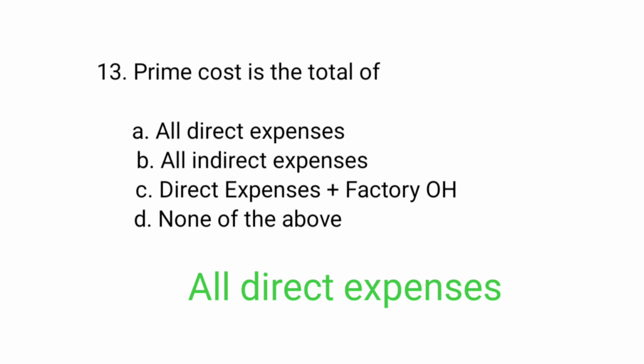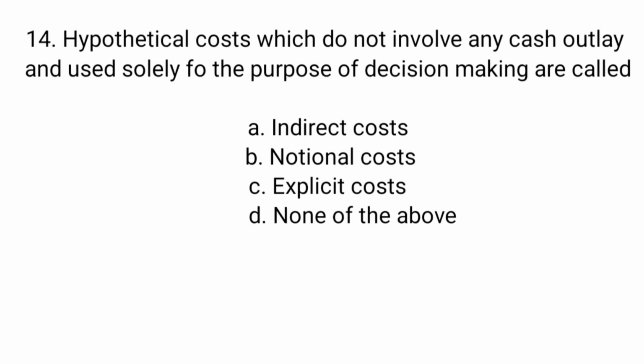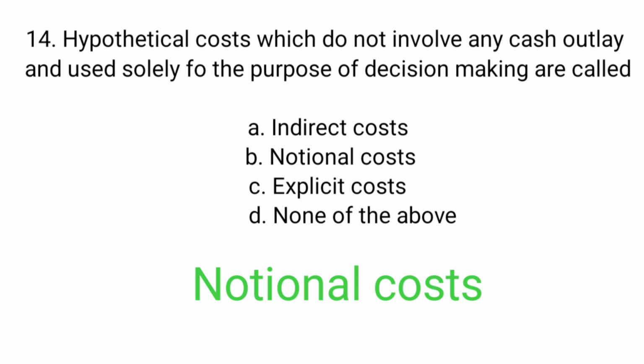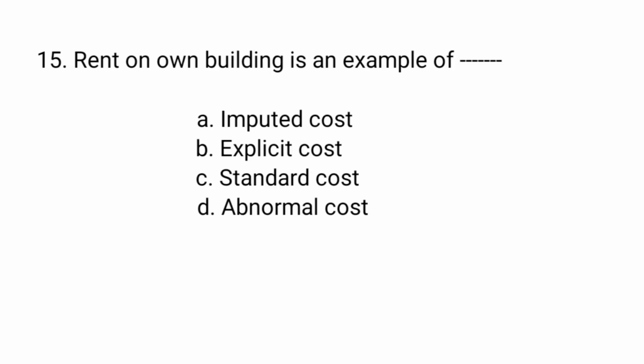All direct expenses. Hypothetical costs which do not involve any cash outlay and used solely for the purpose of decision making are called indirect cost, notional cost, explicit cost, none of the above. Notional costs. Rent on building is an example of dash: imputed cost, explicit cost, standard cost, abnormal cost.